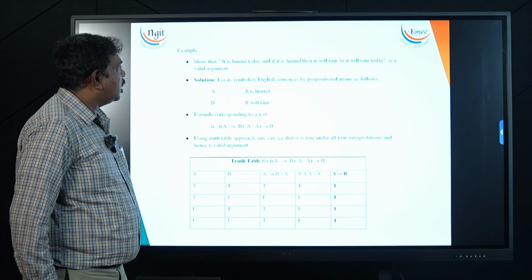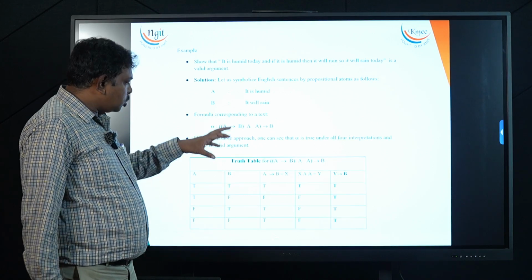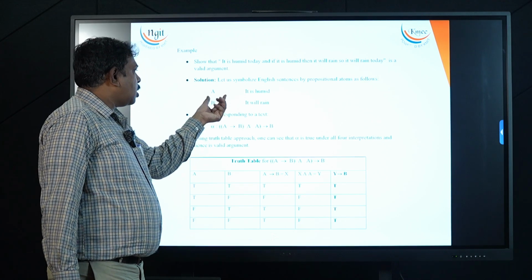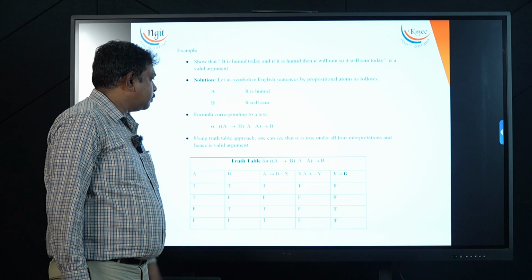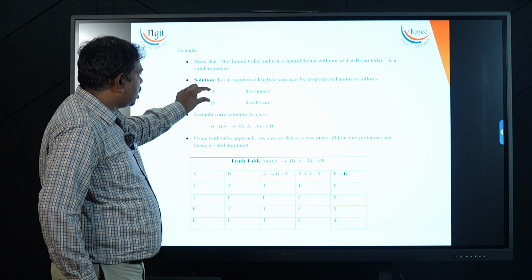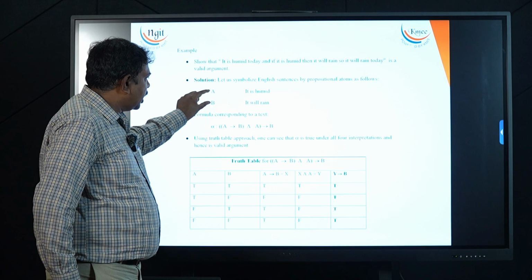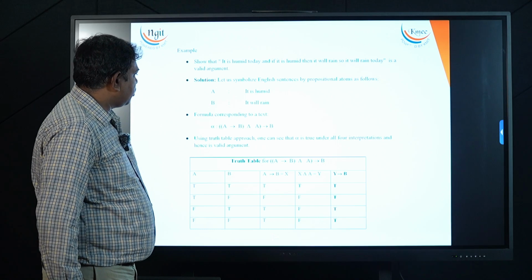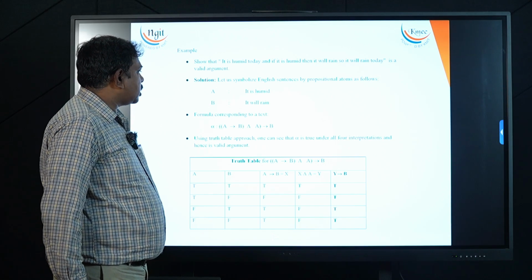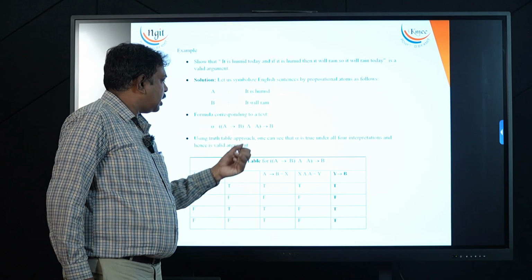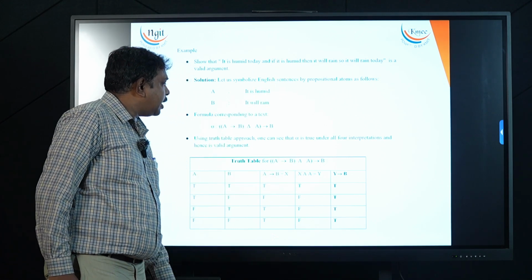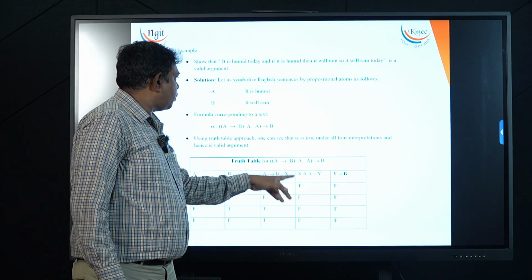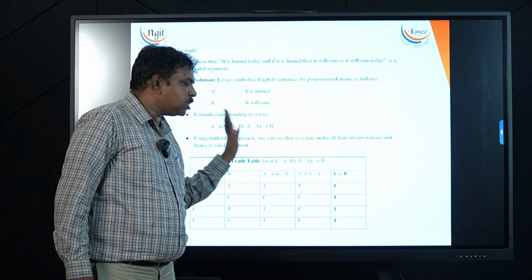humidity implies rain? To do this, if I employ a truth table, first I make formulas: A, it is humid, and B, it will rain. We call these atomic formulas, well-formed formulas. From these atomic formulas, to check this entire sentence, I convert it into the expression (A implies B and A) implies B. Here I am checking whether B, meaning it will rain, follows from these premises or not.